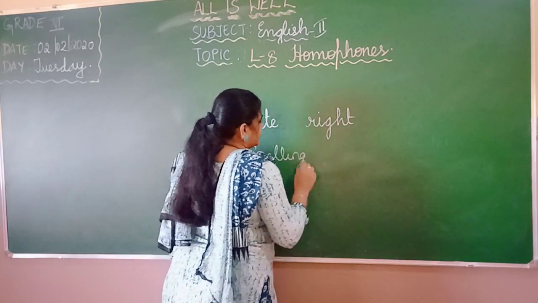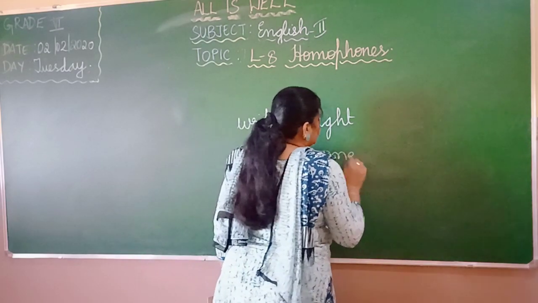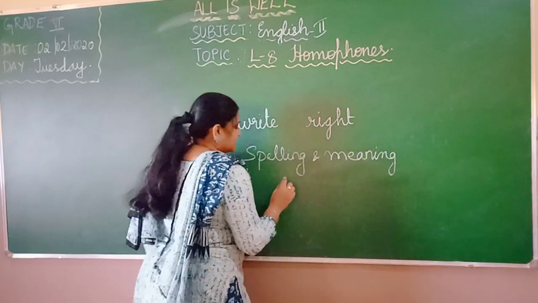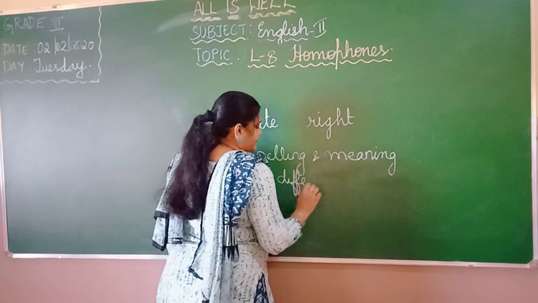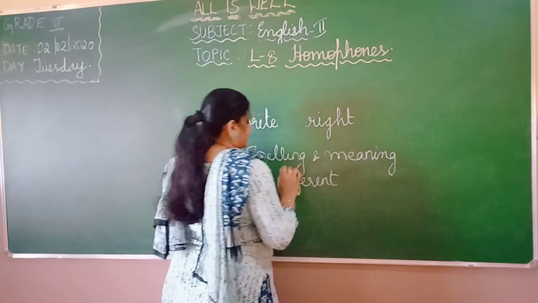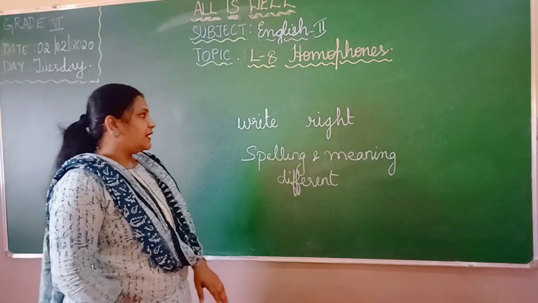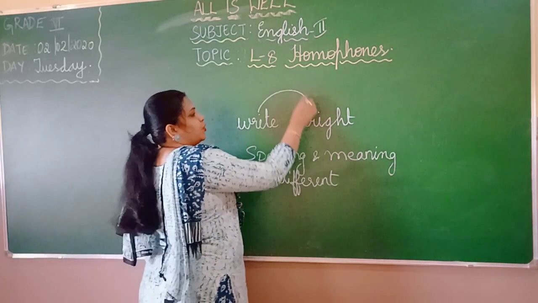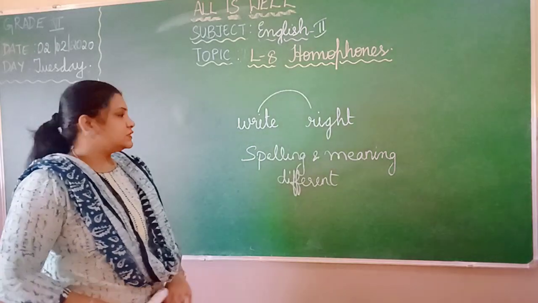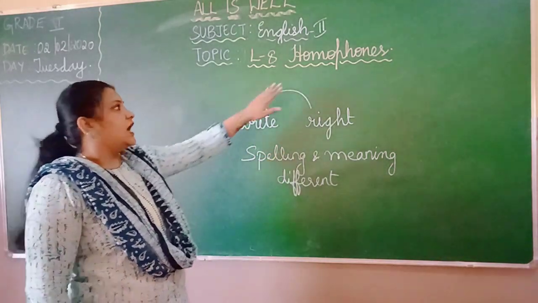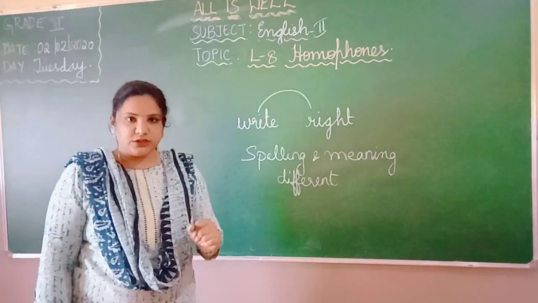Spelling and meaning. The spelling and meaning is different, but we pronounce both the same way. This is also called right and this is also called right. Such words are called homophones.